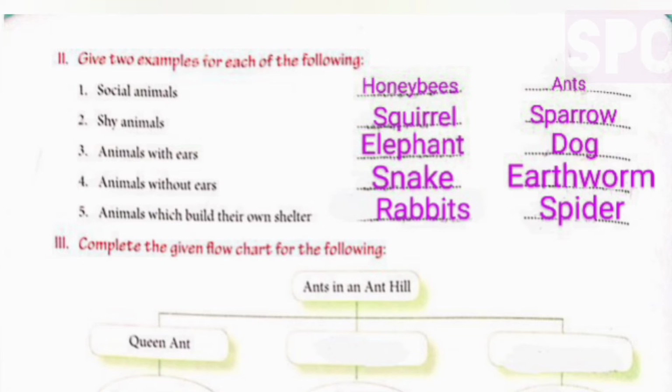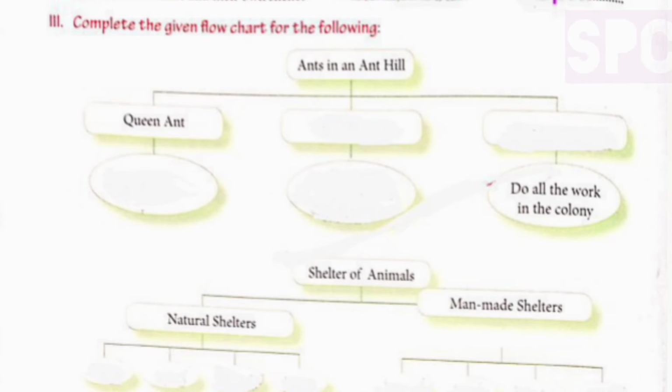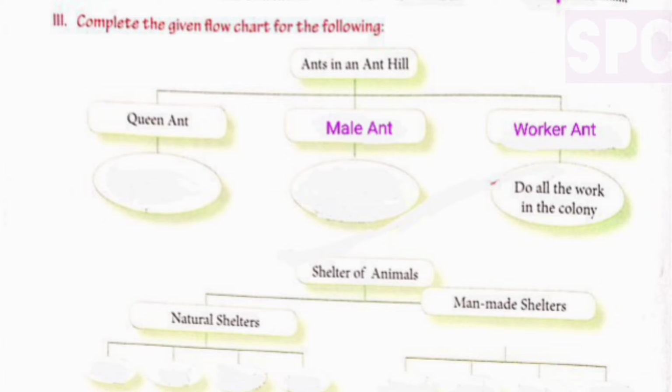Question number 3. Complete the given flowchart for the following. So students, here you can see an incomplete flowchart is being given. Based on the information provided, we have to fill the rest of the empty boxes. First box, ants in an anthill. So in the next 3 boxes, we have to write the names of the 3 types of ants which are found in the anthill. So it is queen ant, male ant and worker ant. Queen ant is already written. In the rest of the 2 boxes, we will write male ant and worker ant.